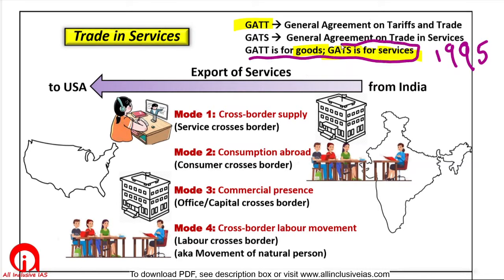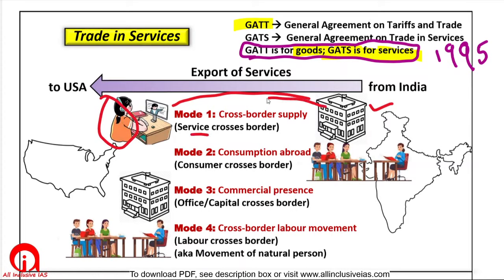Okay, if UPSC tries to make the topic of the question a bit difficult, what it will do is ask about the 4 modes of service export. For example, if an IIT in India is giving online coaching to a student who is living in the USA, then we will say there is export of only services.